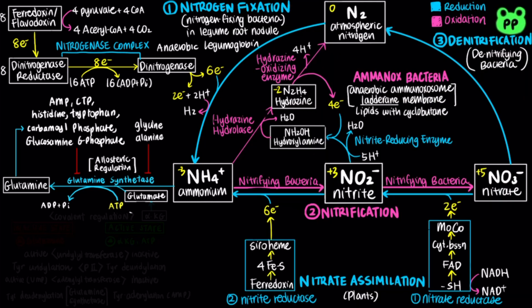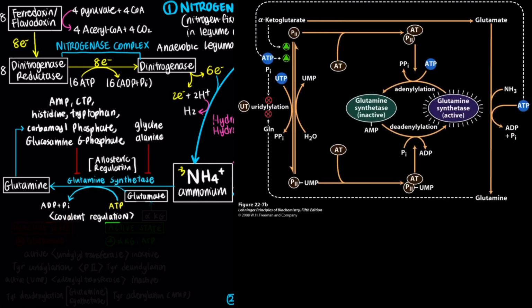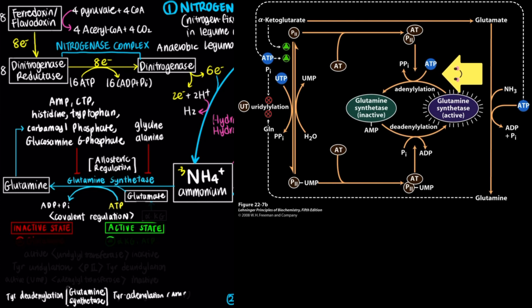Glutamine synthetase also undergoes covalent regulation. Tyrosine adenylylation, or the addition of AMP near the enzyme's active site, increases its sensitivity to allosteric inhibitors. This process is regulated by an elaborate signal cascade.